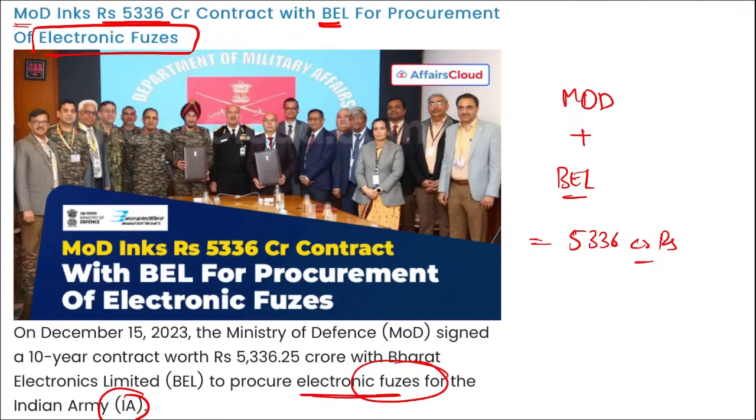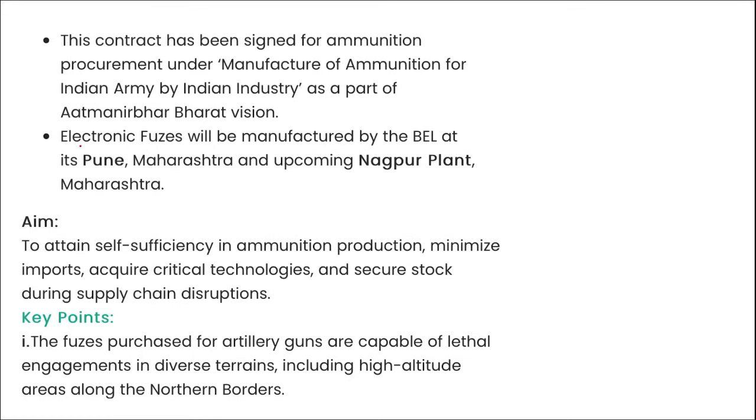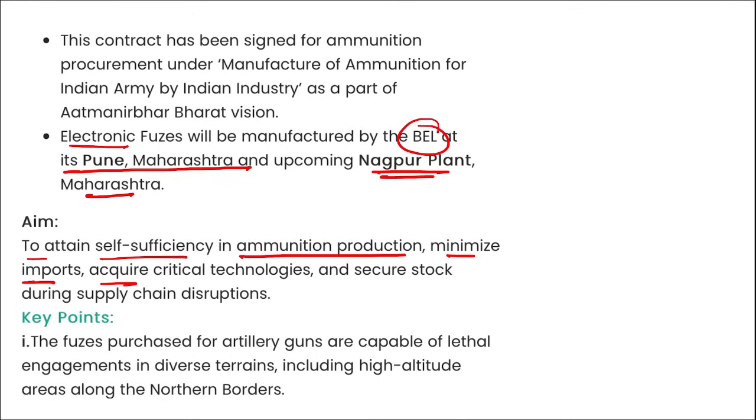And this contract has been signed for ammunition procurement under manufacture of ammunition for Indian Army by the Indian industries also, that is promoting your Make in India. And these electronic fuses will be manufactured by Bharat Electronics Limited in Pune. Right? These electronic fuses by BEL will be manufactured in Pune, Maharashtra, in their upcoming Nagpur plant in Maharashtra. The basic aim for the procurement was to attain self-sufficiency in ammunition production, minimize import and acquire technologies and the products from the Indian markets only.